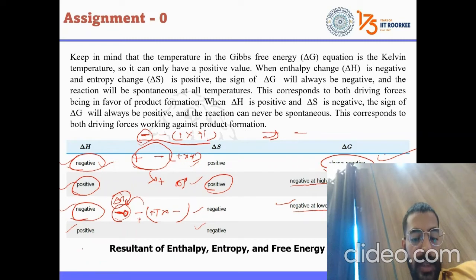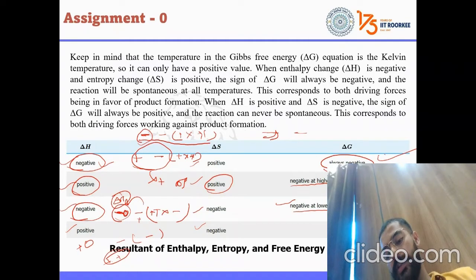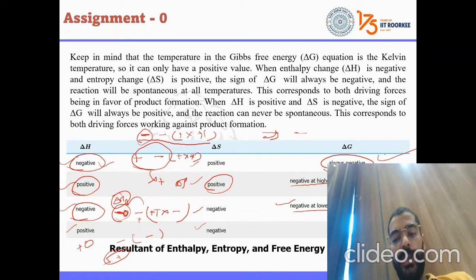Again, delta H positive, delta S negative, and the negative term is already outside, so negative, negative, positive. This is positive, this is positive, overall positive. So delta G will be positive, that means a non-spontaneous reaction.